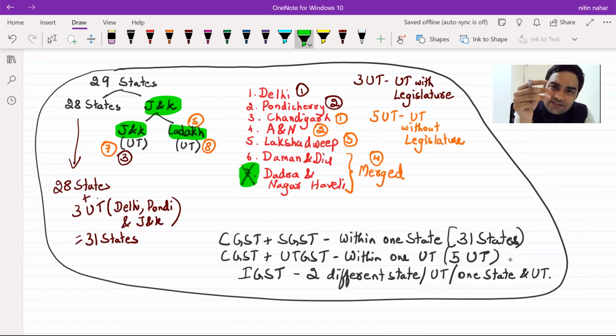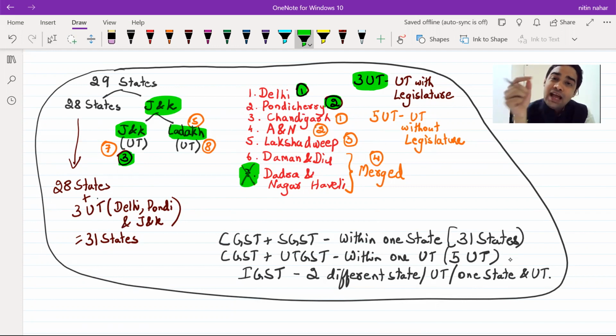Now, there are three union territories which are union territories with legislature. Which are those three union territories with legislature? The ones in the brown. 1, 2, 3. Delhi, Pondicherry, Jammu and Kashmir. What's the relevance of this? If there is a transaction within these union territories, C plus S will be applicable, not C plus UT.